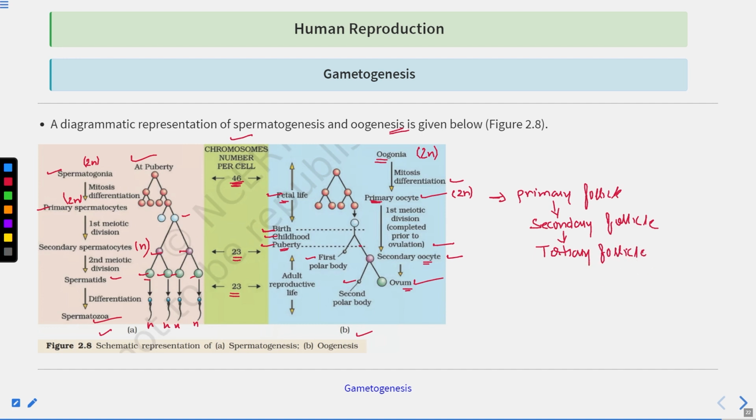From the tertiary follicle, what is formed? In the tertiary follicle, the primary oocyte will complete the meiotic division. Then the tertiary follicle matures into the Graafian follicle.